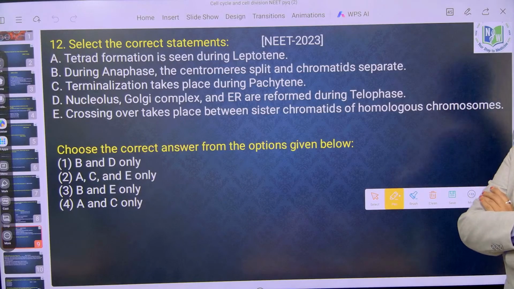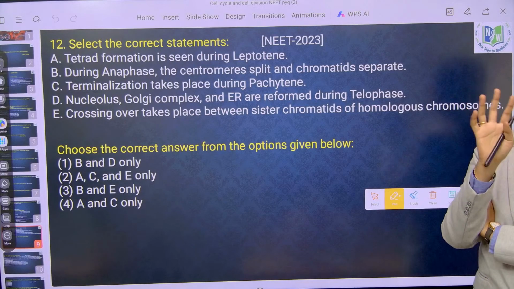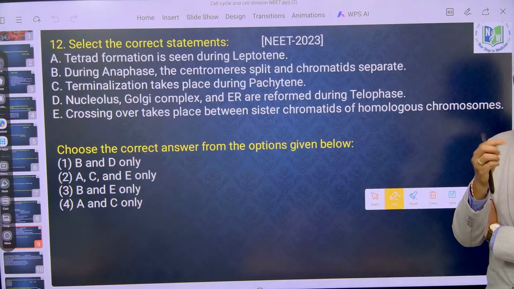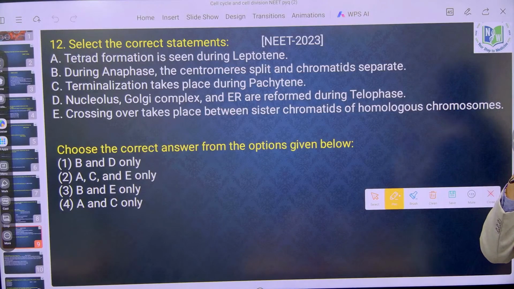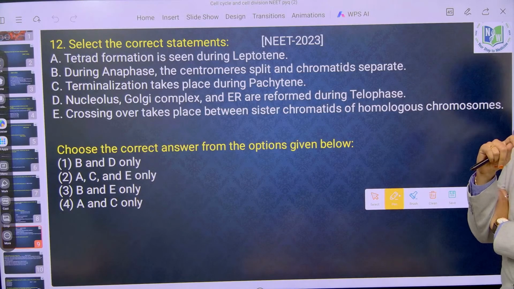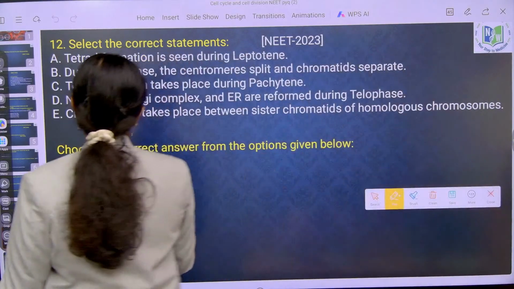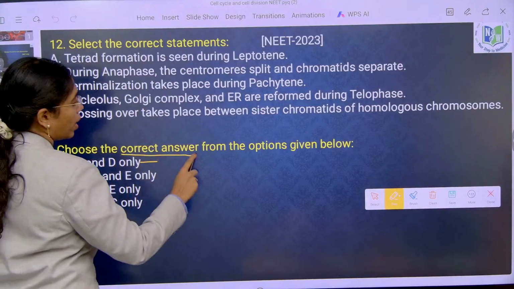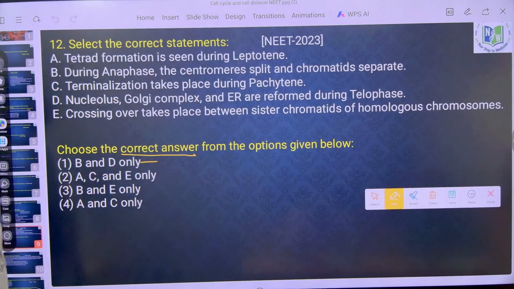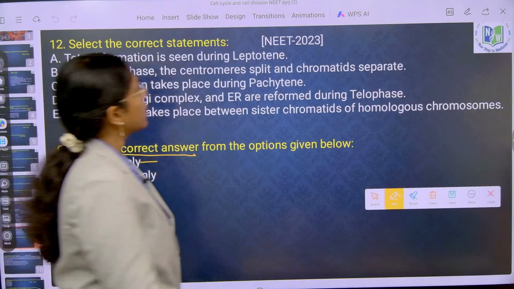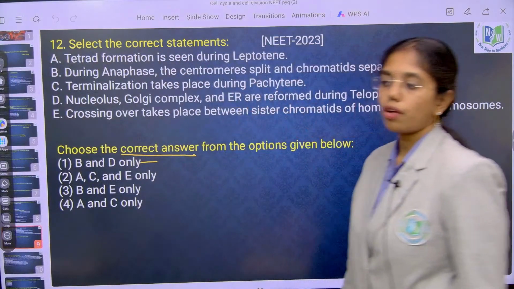Statement based question, you cannot calculate on air and see. Just have a pen and paper, think about it and answer. First, we'll see. Here the question is about choosing what? Correct answer, meaning correct options we have to choose. Tetrad formation is seen in which phase? Tetrad formation.